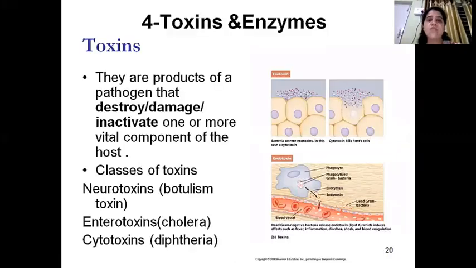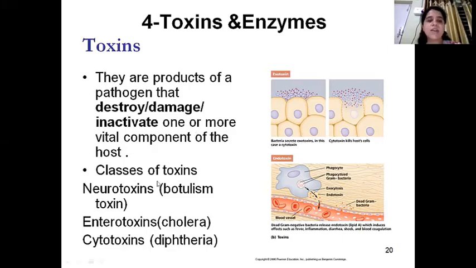Fourth mechanism is toxins and enzymes. So there are different toxins and enzymes which are released by the bacteria. Enzymes we have already discussed. So hyaluronidase, coagulase, streptokinase, all these are enzymes which are released by the bacteria for invasion purpose. Other than that, bacteria also release toxins. I hope everyone knows there are two types of toxins, endotoxins and exotoxins. We will see them in detail, what is the difference between them.